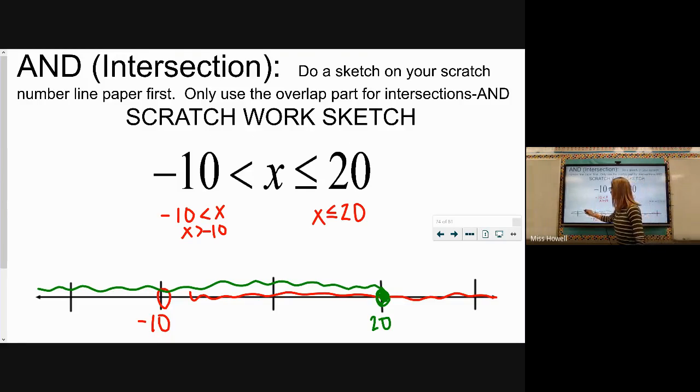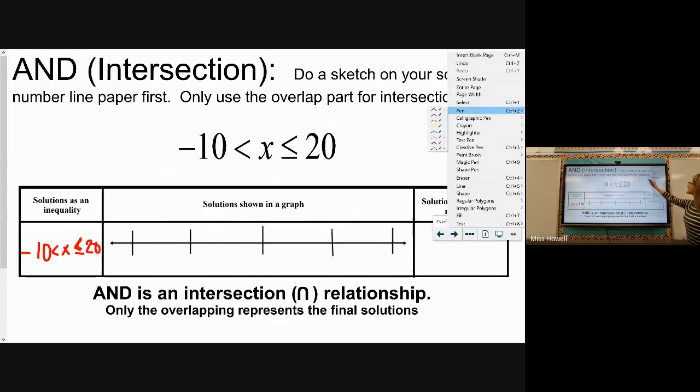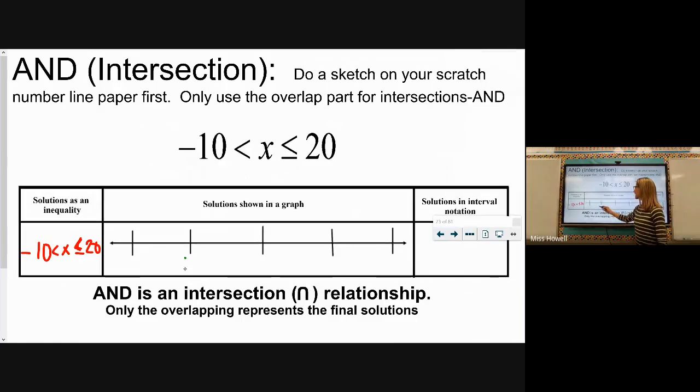So this part here is just green. This part here is just red. This middle part has both. That's the section we would keep for our final version. So when we go back to do our final version, we have a -10. We have a 20. An open circle at -10. A closed-in one at 20. And where they overlapped is what I keep for the final and, which is in between.